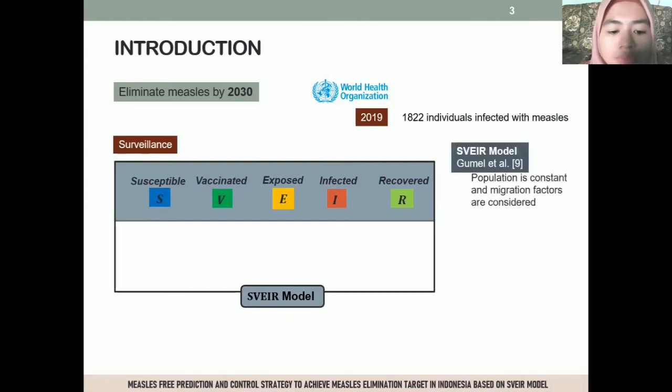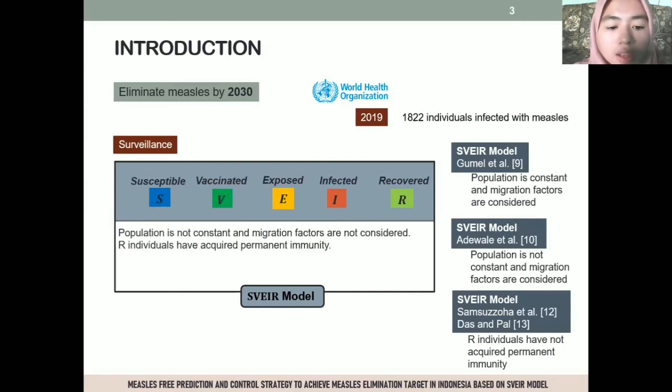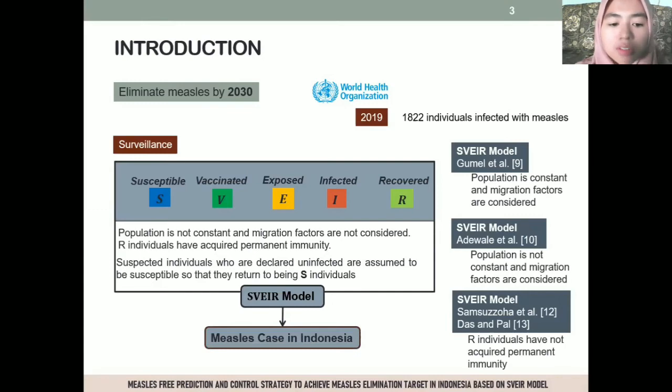So far, the SVEIR model has been formulated by several researchers. Here, the SVEIR model constructed in this study is different from those studies. Population is assumed to be non-constant, and migration factors are not considered. Individuals who have recovered are assumed to have acquired permanent immunity. In addition, it is possible for individual E to become S, because here individual E is a suspect individual who, if not declared infected, may be susceptible to the disease. Then the SVEIR model was applied to measles cases in Indonesia.